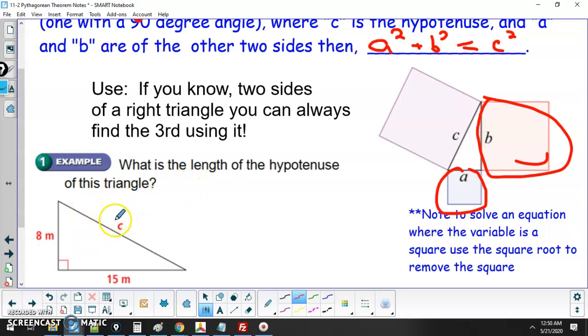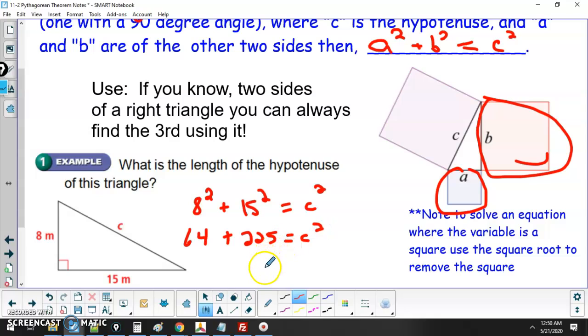Let's go ahead and calculate the hypotenuse here. You see the one they don't have labeled as C, so we're calculating the hypotenuse. So we're going to do 8 squared plus 15 squared equals C squared. You do want to use your calculator here if you get into some ugly big numbers. 8 squared is 64, 15 squared is 225, and that's equal to C squared. You add 64 and 225, you get 289.